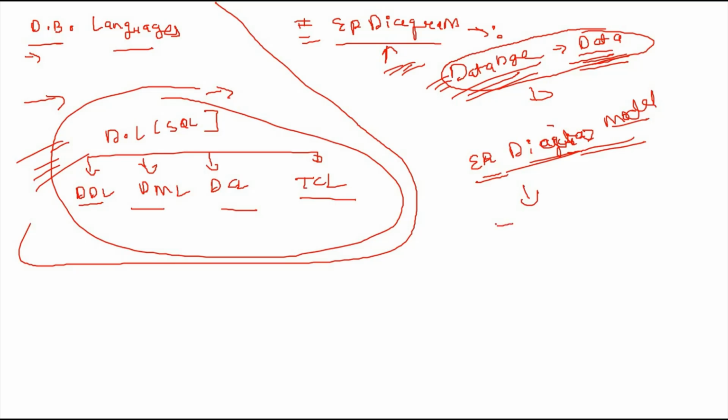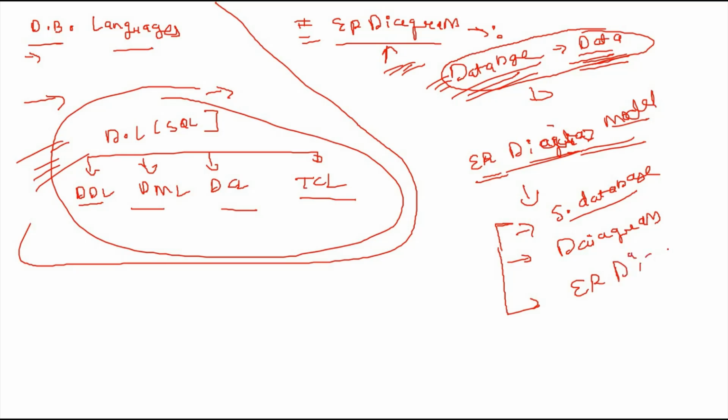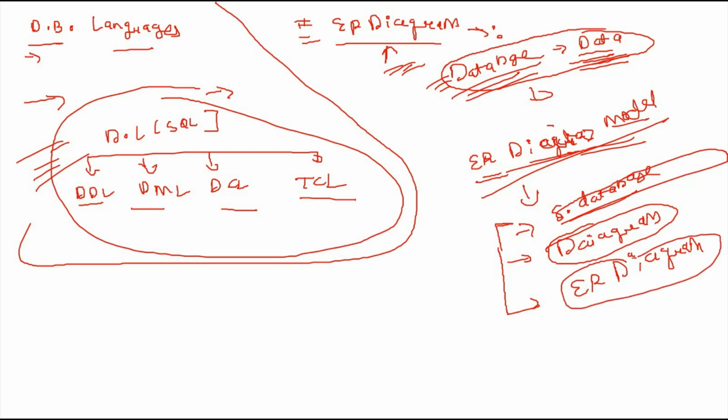You can read about the data model on the JavaTpoint website. The ER data model describes the structure of the database with the help of a diagram, which is called the ER diagram.